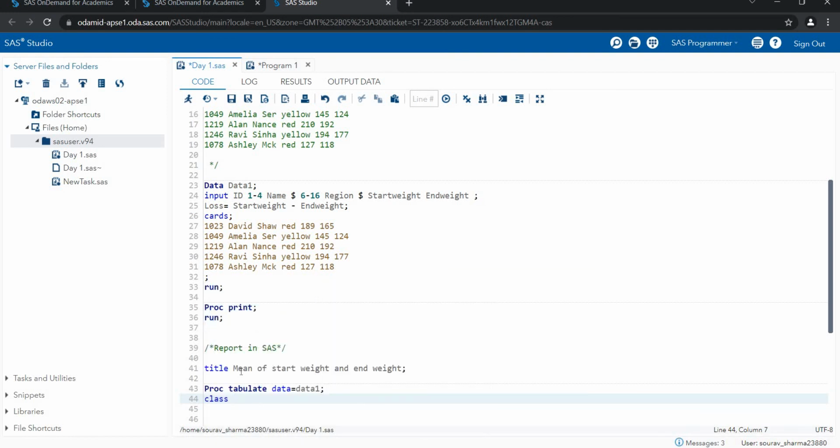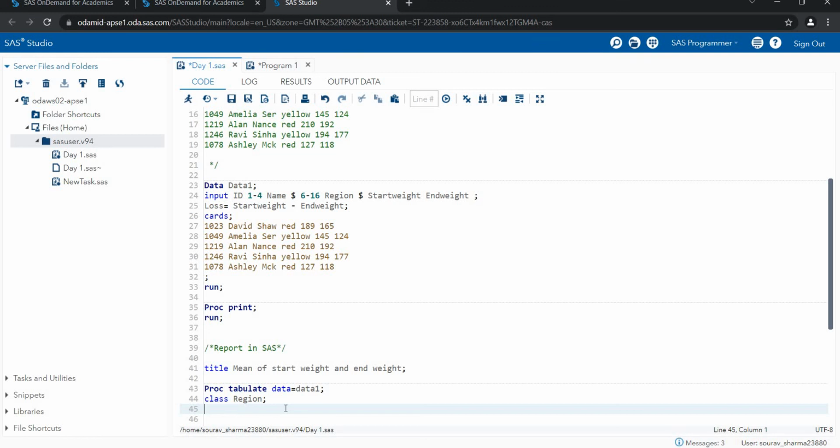So I write the class. Where do I want that analysis? I want analysis on my reasons, because we have multiple red, yellow, red, yellow, red, yellow. I want bifurcation according to this red, yellow. So I write the class as reason. Proc tabulate we will do in the upcoming sessions.